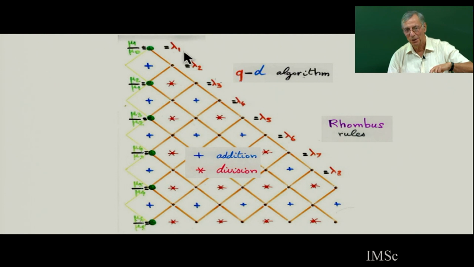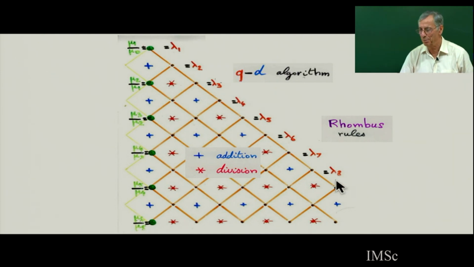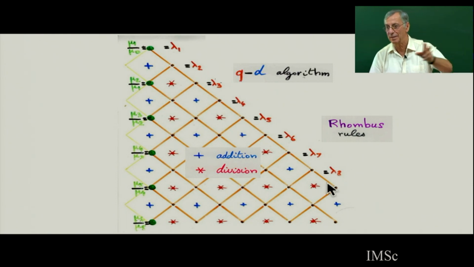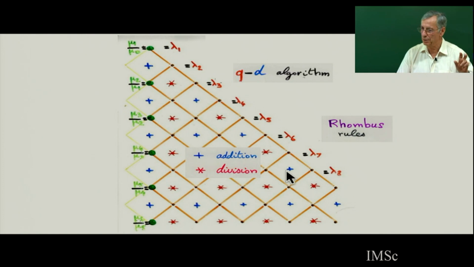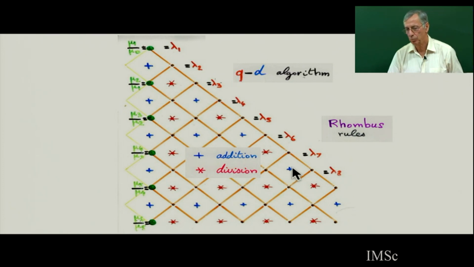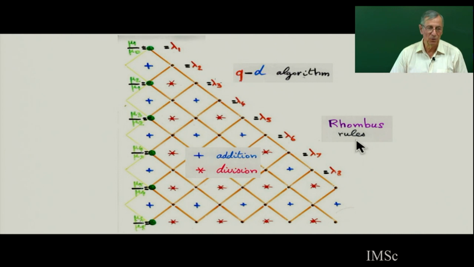And at the end, on the diagonal will appear the coefficients lambda k. So this is an algorithm to compute the expansion in a Stieltjes continued fraction, or an algorithm to compute the three-term recurrence relation when bk equals 0. So this is called the rhombus rule. And I will prove this with a very easy proof using the path and contraction of path. So this is one way to compute the lambda k when bk equals 0.